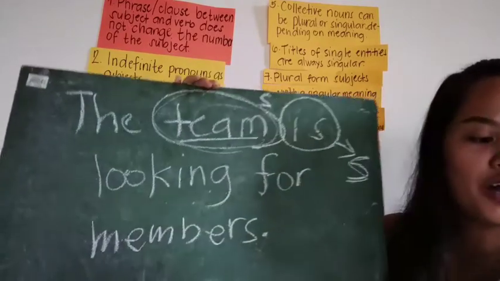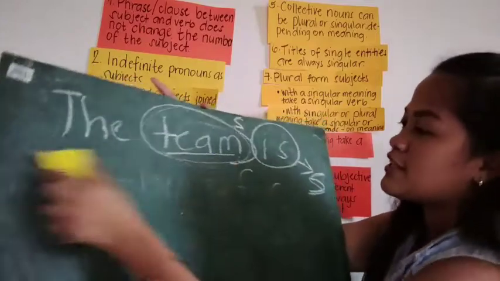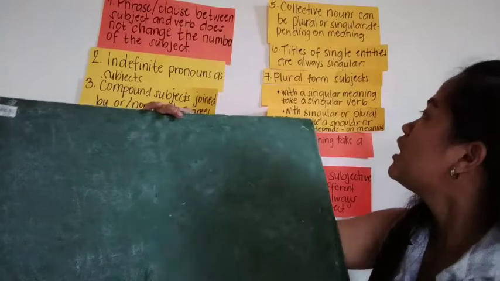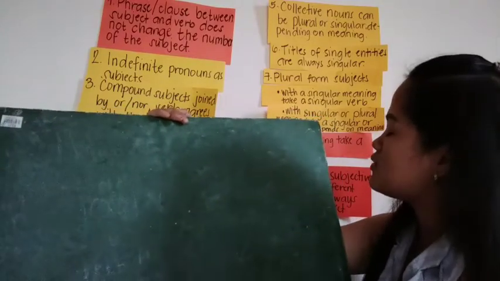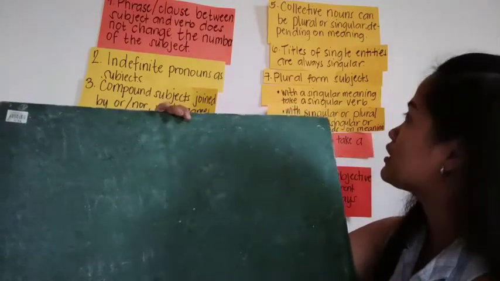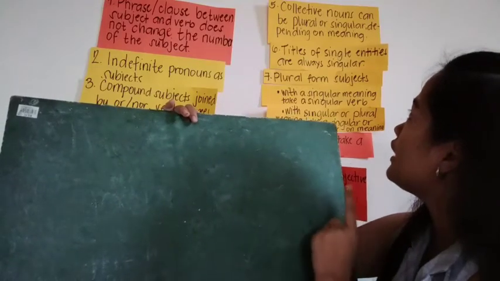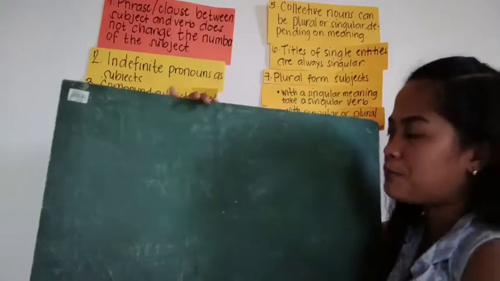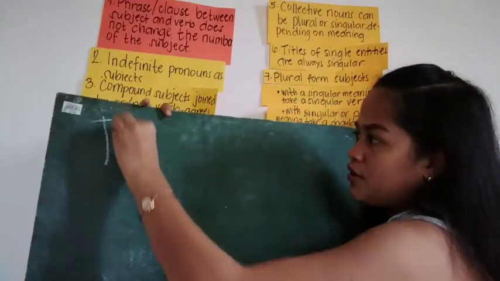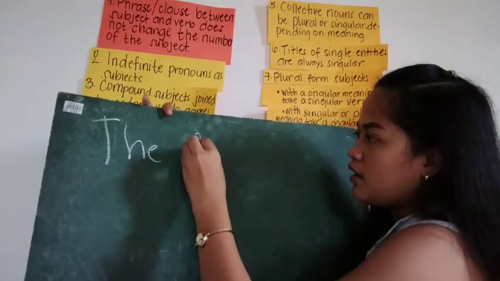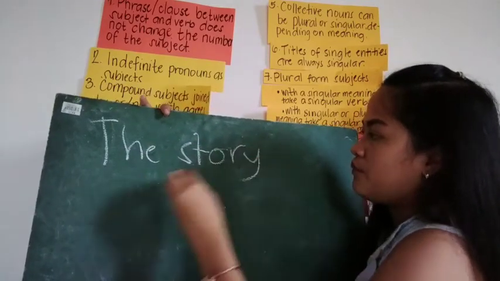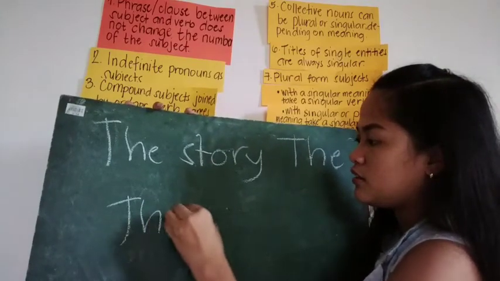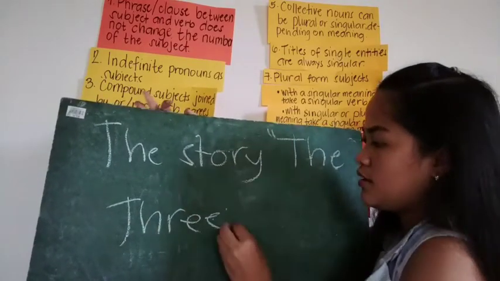Yes, ma'am. Okay. Let's proceed to the sixth rule of subject-verb agreement. The sixth rule is that titles of single entities are always singular. So, for example, the story, the three ducklings.